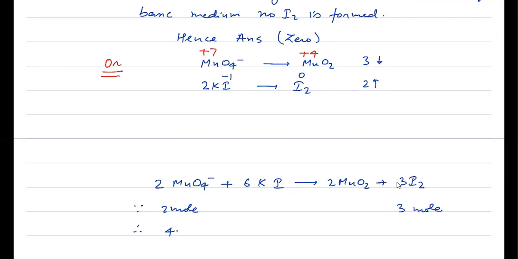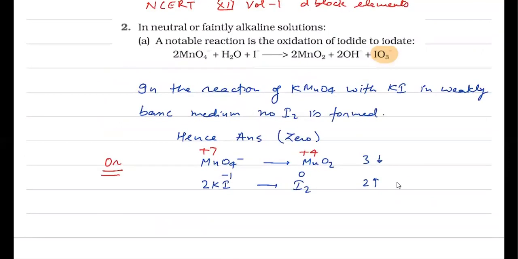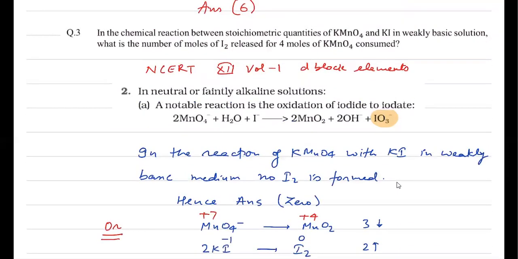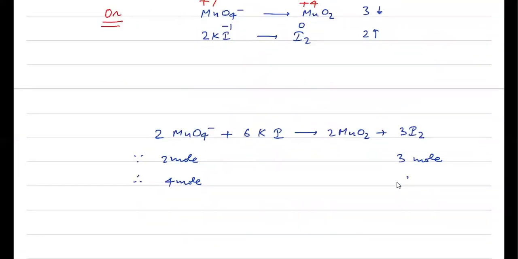The question is given from 4 moles of KMnO4. How many moles of iodine will form? So it will be simply 6 moles. So the other possible answer is 6. So I'm giving you two answers, either 0 or 6. If you consider the NCERT reaction, iodine is not formed in this reaction, so you can say the answer is 0. Or if you go through with the balanced redox reaction, your answer will be 6.